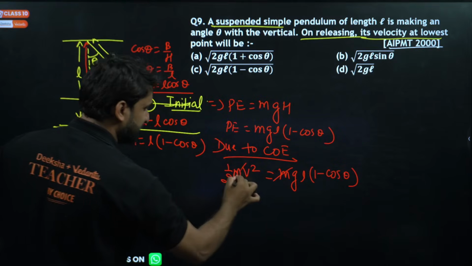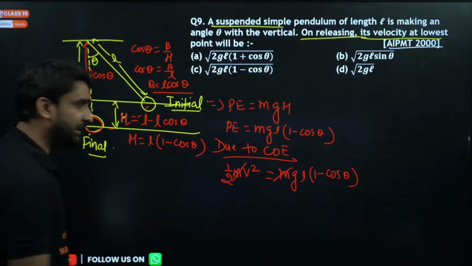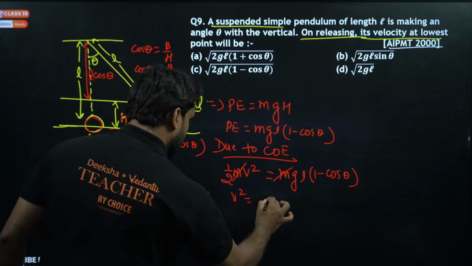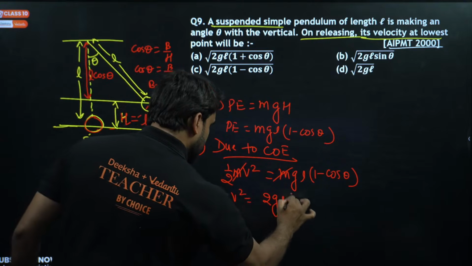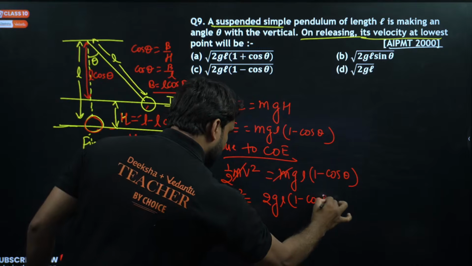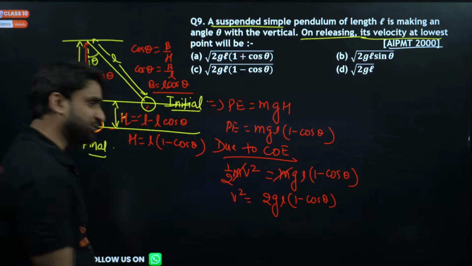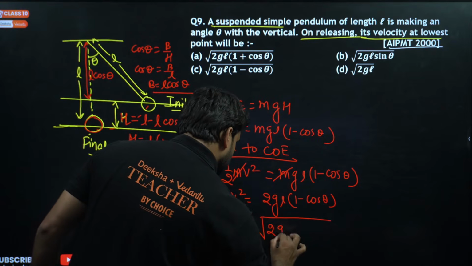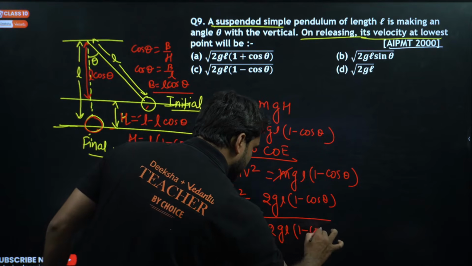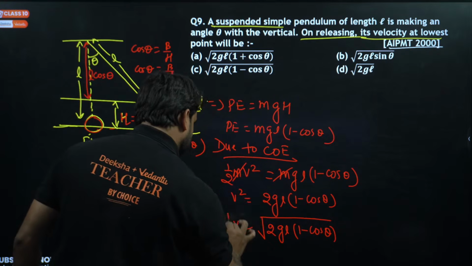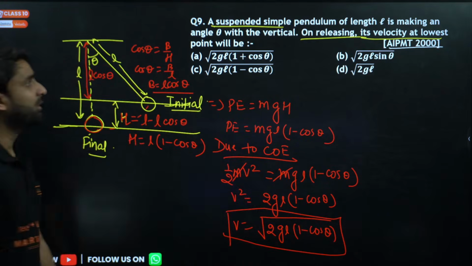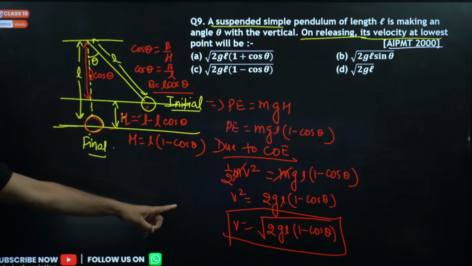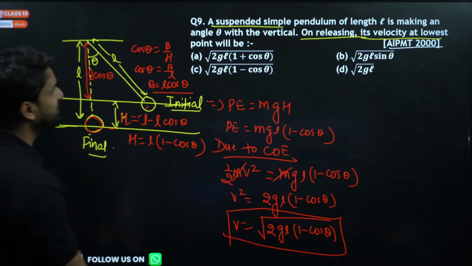Here mass will be cancelled and this 2 will go there. So velocity squared will be equal to 2gL into 1 minus cos theta. By removing the square, v will be under root 2gL into 1 minus cos theta, and this is the velocity at the what, my dear? Lowest point. Under root 2gL into 1 minus cos theta. Is there any option?